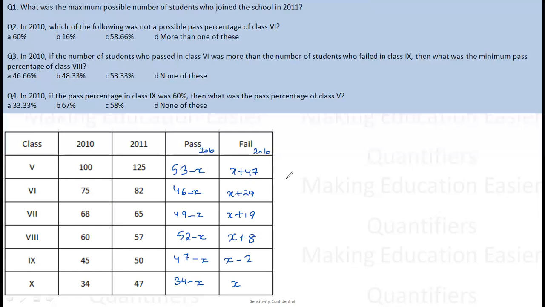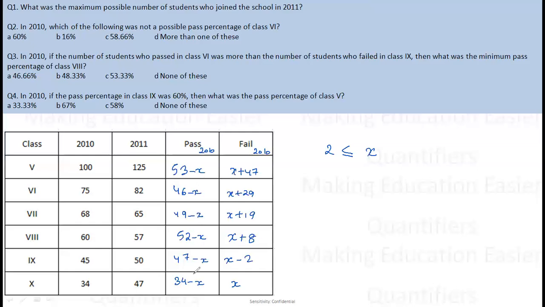Now, this is the information I have sorted, and now my life is very much easier. Why? Because I know that x is obviously a whole number, an integer. x is 0 or greater. Can I say these students cannot be negative? So the minimum value x can take is 2, so x has to be greater than or equal to 2. And the maximum value x can take is 53.